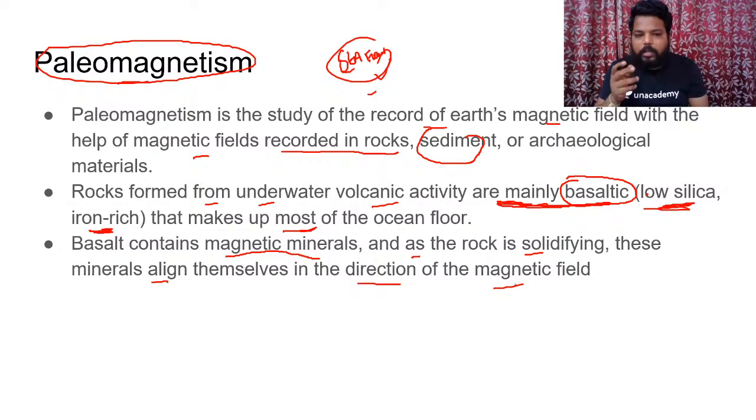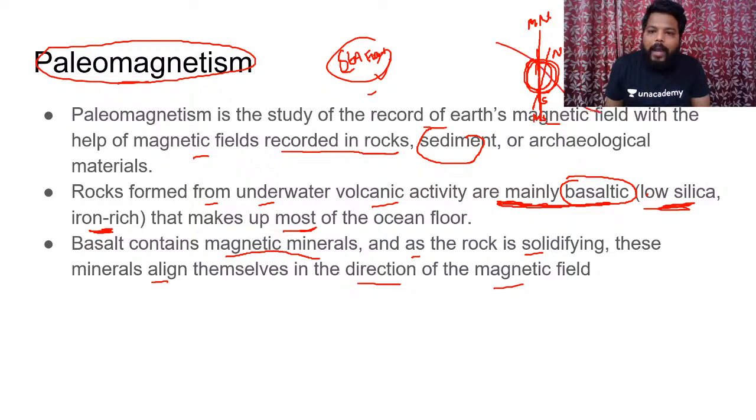of the magnetic field. Because for example, let's take one particular example. Say this is the geographical North Pole and this is the geographical South Pole, and it is hence true that there is no certain condition. Please do remember this statement: there is no certain condition that the magnetic north has to correlate and exist the same as the geographical north. Magnetic north might be present at any location. It might be this zone, magnetic north and magnetic south, or magnetic north might be related to the core portion, that is